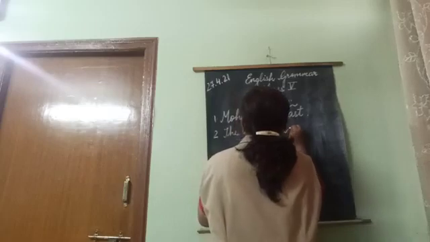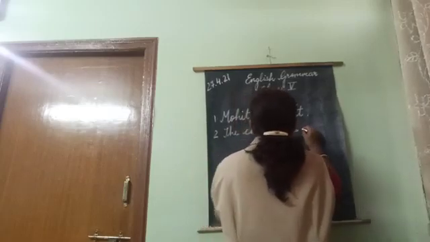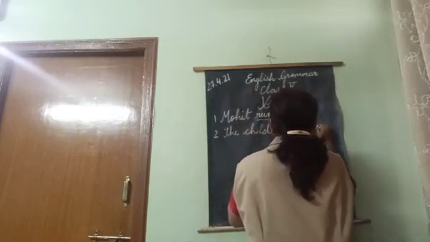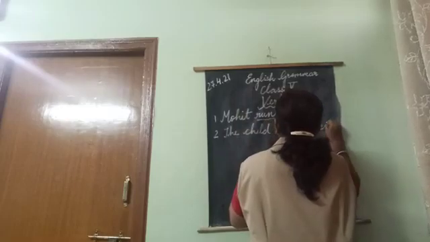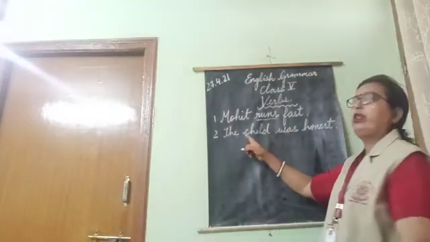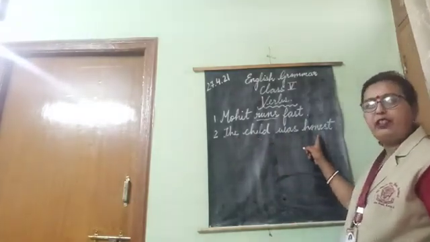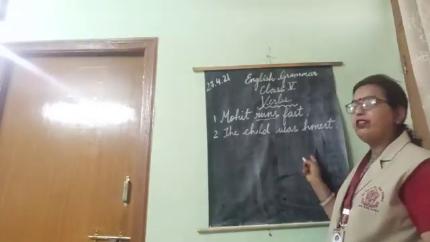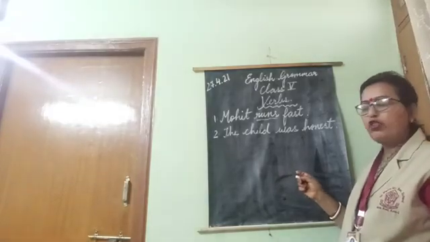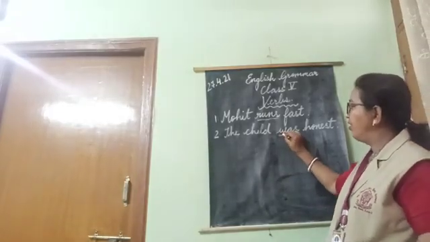The child was honest. Look at the second sentence. The child was honest. Where is the verb here? Was.